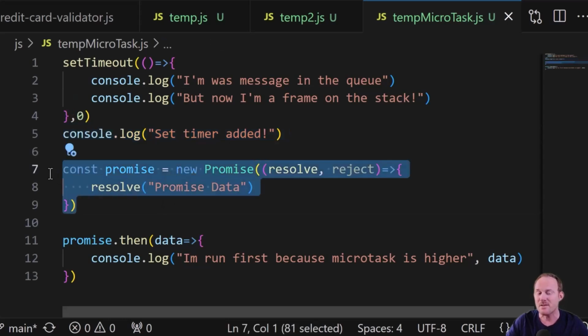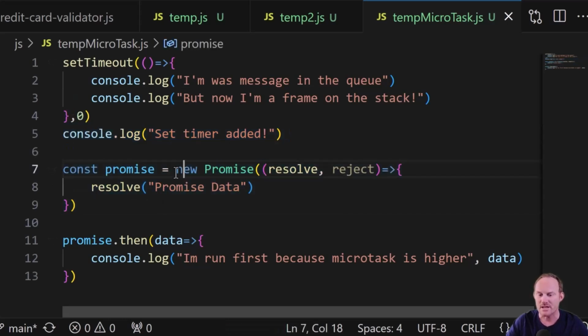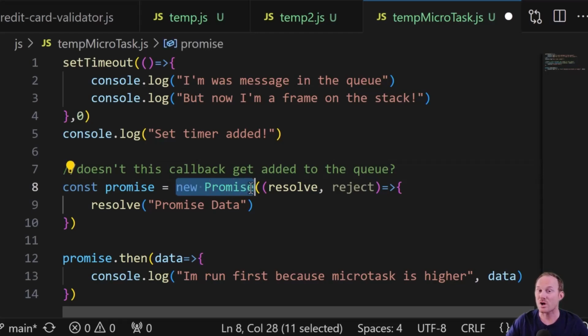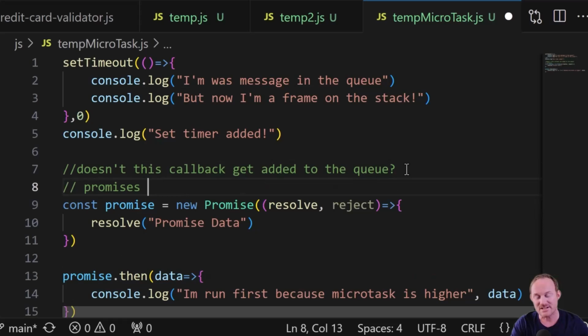The difference is in the middle, I've got a promise. And this thing comes with a callback as well. So make a note here. Doesn't this callback get added to the queue? The answer is yes. Okay, but promises work a little bit differently. They get their own queue. Promises get their own queue called the Microtask Queue.